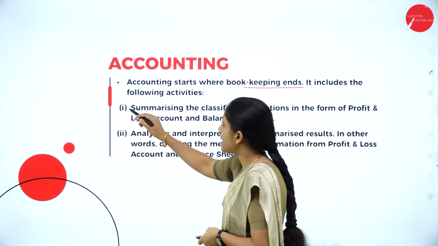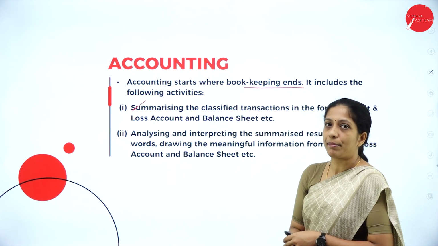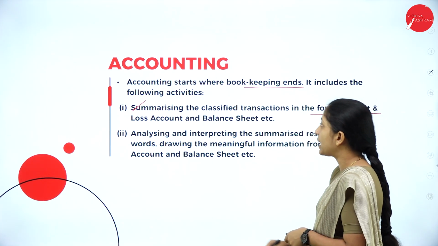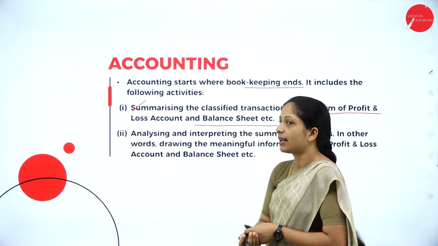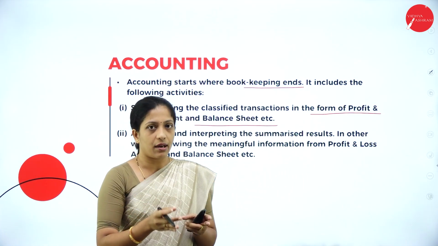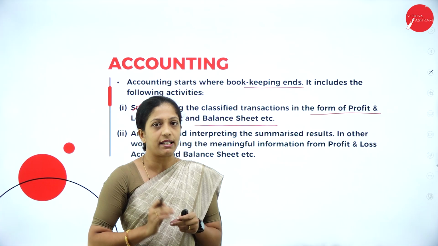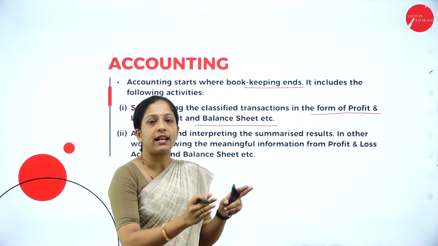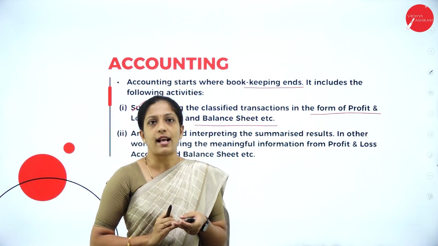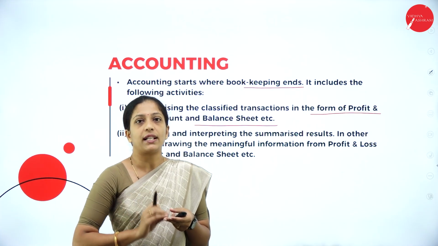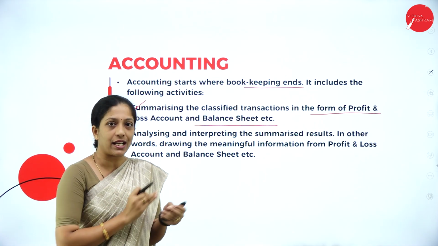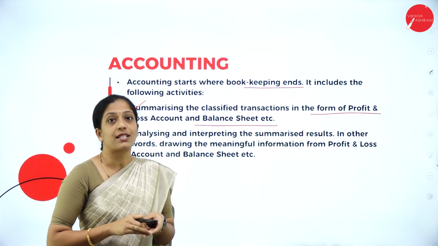The first one is summarizing. What do I mean by summarizing? Summarizing the classified transactions in the form of profit and loss account and balance sheet. We have recorded the transactions. First we identified the transactions measured in terms of money. These are all done in the bookkeeping stage. We have identified them, recorded them in the journal, and classified them into individual accounts. Now the advanced version of bookkeeping, your accounting, starts with summarizing.